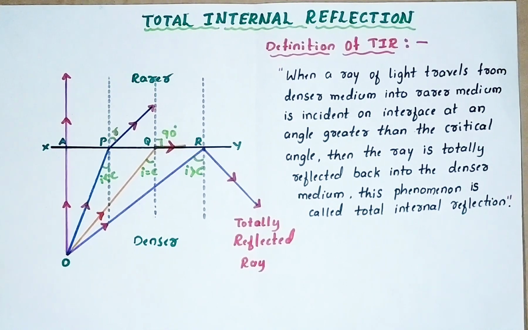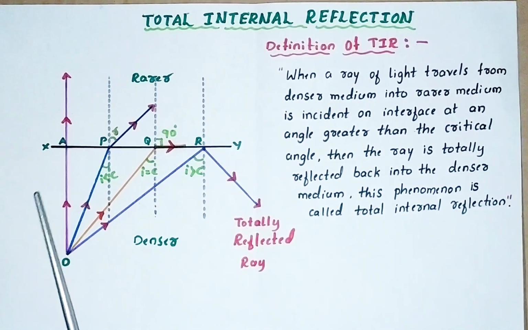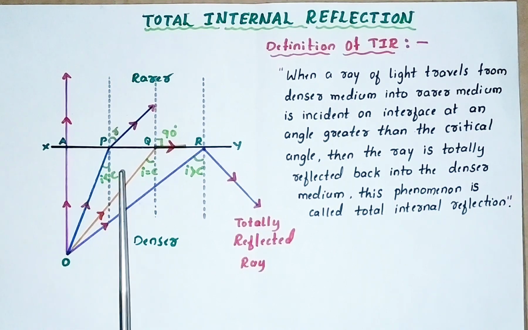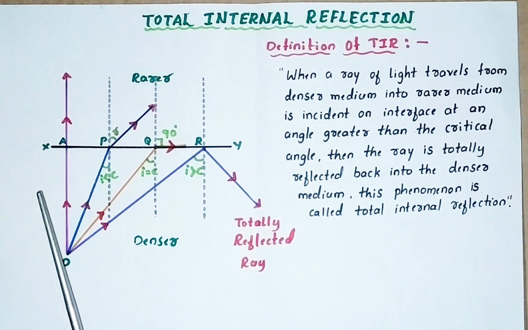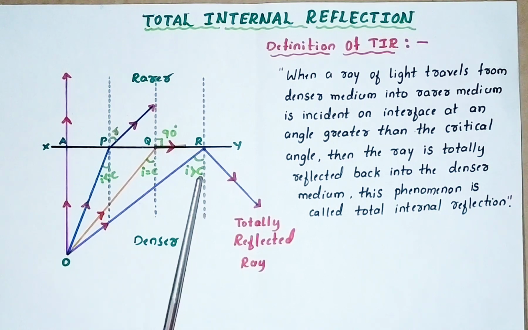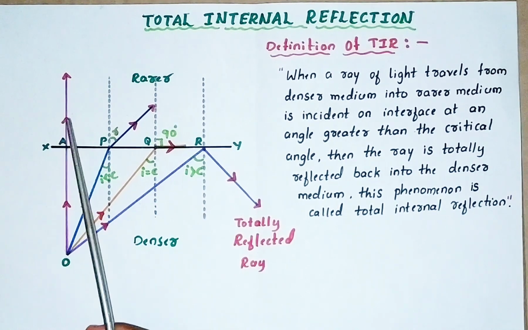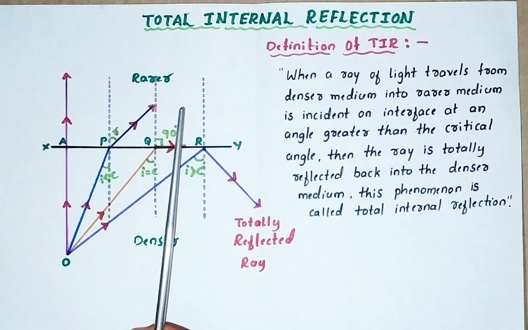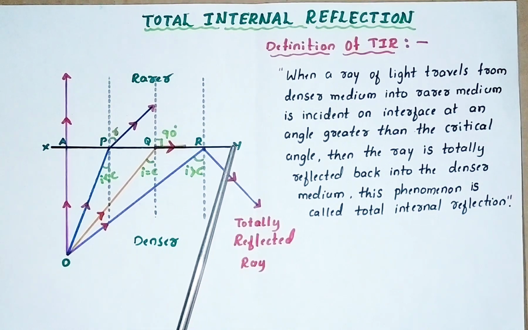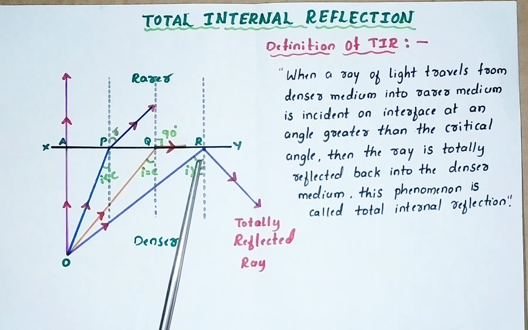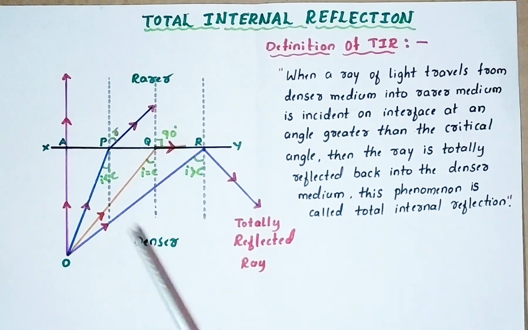So what happens here? Initially, the angle of incidence is 0. In the second, third and fourth cases, the angle of incidence goes on increasing, so the angles of refraction are also increasing. But in the last case, there is no refraction because the ray of light is bending in the same medium.